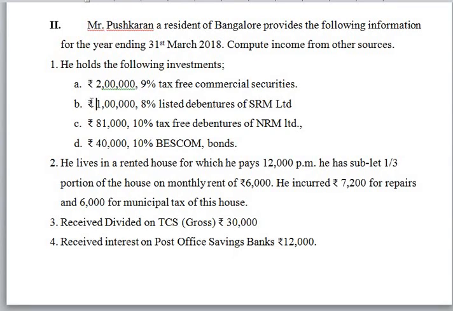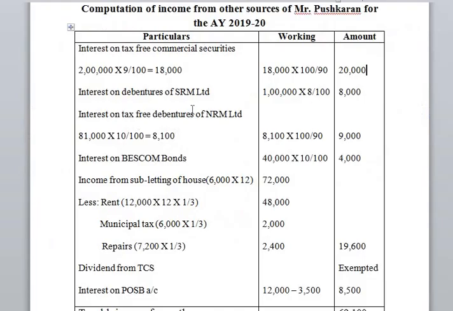Next, rupees 1 lakh for 8% listed debentures of SRM Limited. So it is also a kind of commercial securities, non-government securities, but they have not given specifically as tax-free or less tax. In the absence of nature of securities, by default it should be considered as less tax securities. So in such cases, in the case of less tax securities, if they have given amount of investment and a rate of interest, there should be no grossing up of amount of interest.